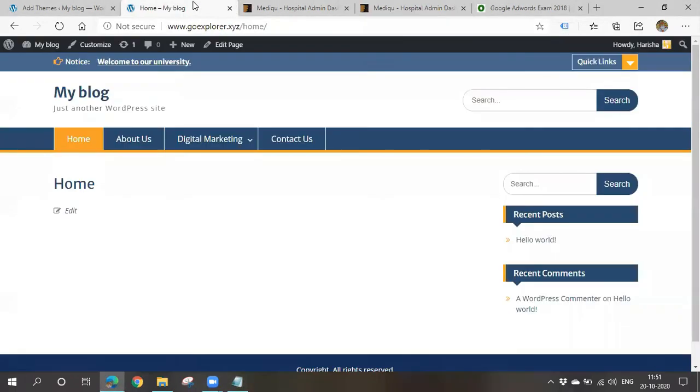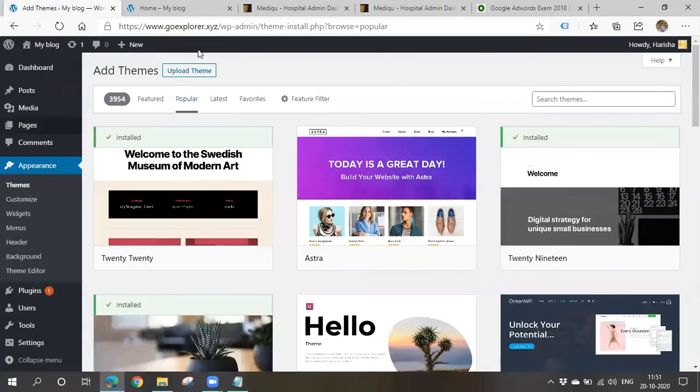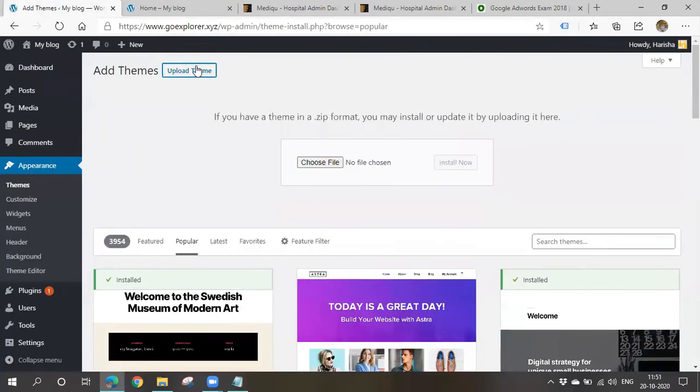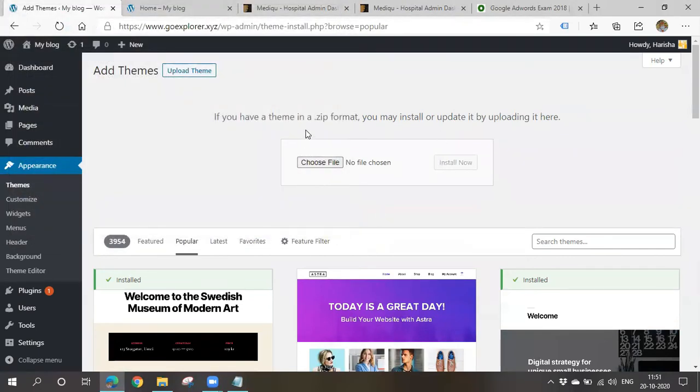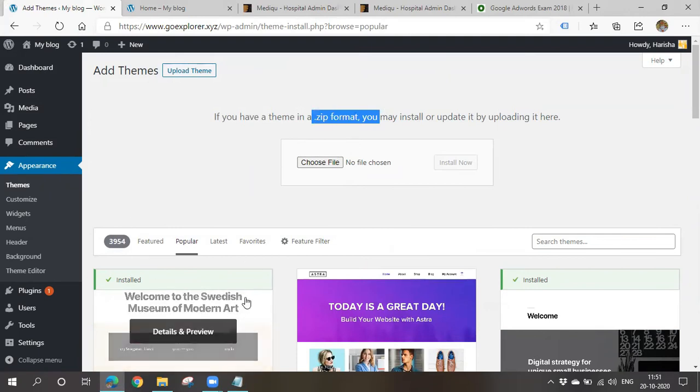After you get a zip file, you have to go to themes and click on upload theme. Then click on choose file. Now we have to upload the zip file from your system to this WordPress. Once you upload that zip formatted file, you can activate that particular theme and use it in a website. Okay, clear? Any doubts? Yeah, it's clear.